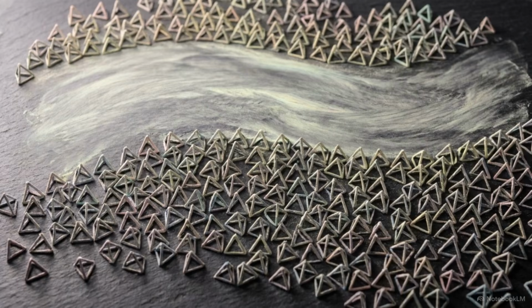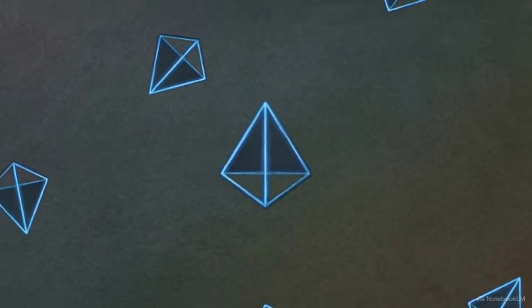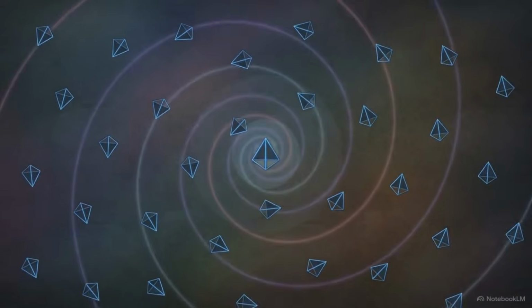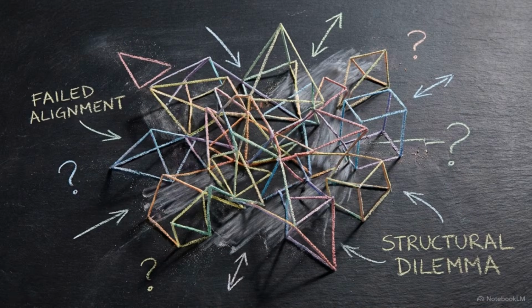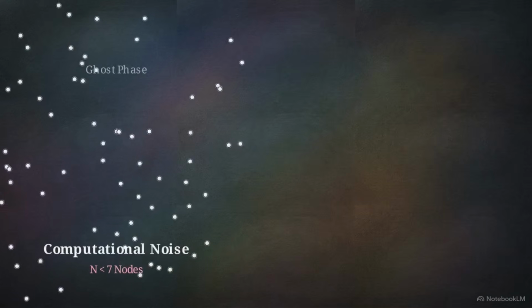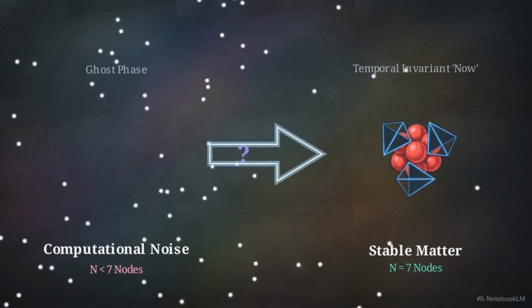Under this framework, the continuous physics we observe is an emergent statistical artifact. The smooth curves of spacetime are generated by trillions of these tetrahedra operating within a finite, deterministic matrix. This brings us to the core problem of the derivation. If the universe is actually a purely computational, discrete matrix, how do we get stable matter?